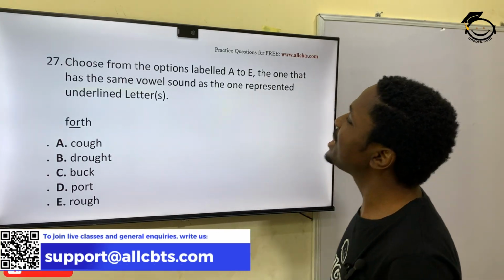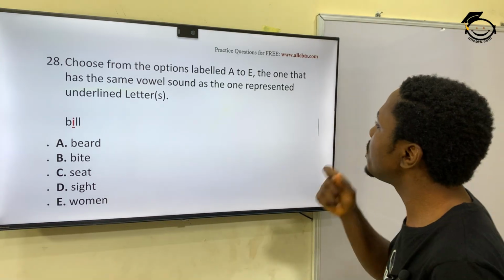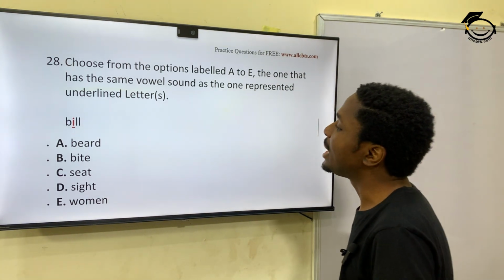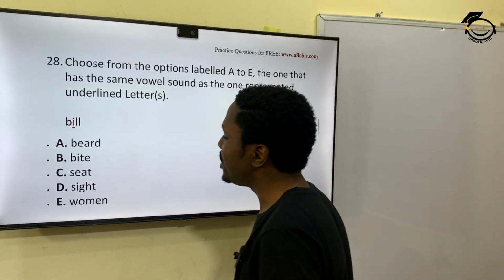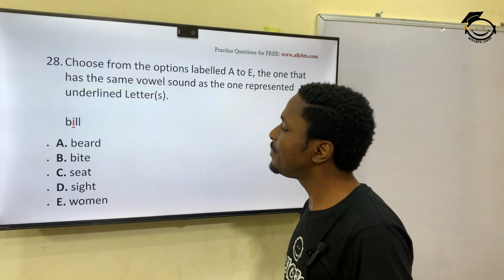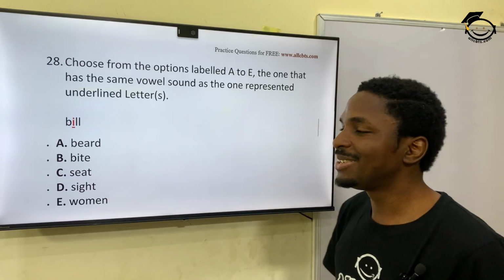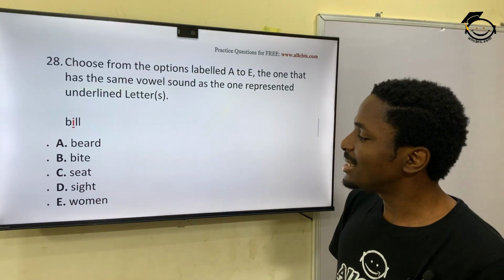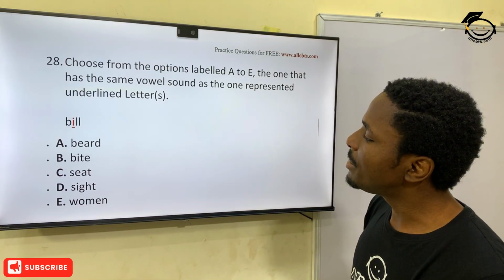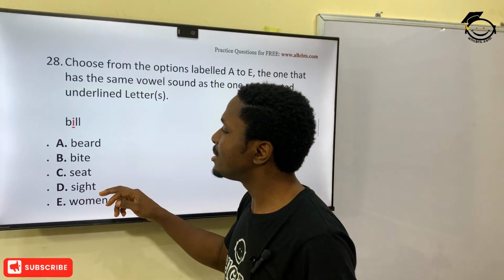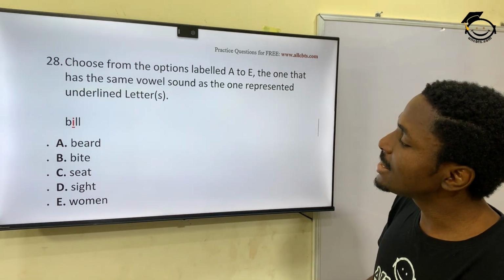28. Choose from the options A to E the one that has the same vowel sound as represented on the line. What is it? This is E, as in bill. Bill. E. So we have bed, bite, sit, sight, woman. Woman doesn't even cut it, so we take woman out. We have sit, bill, bite. No, we take bite out. Bed, take bed out. So we are between sit and sight.